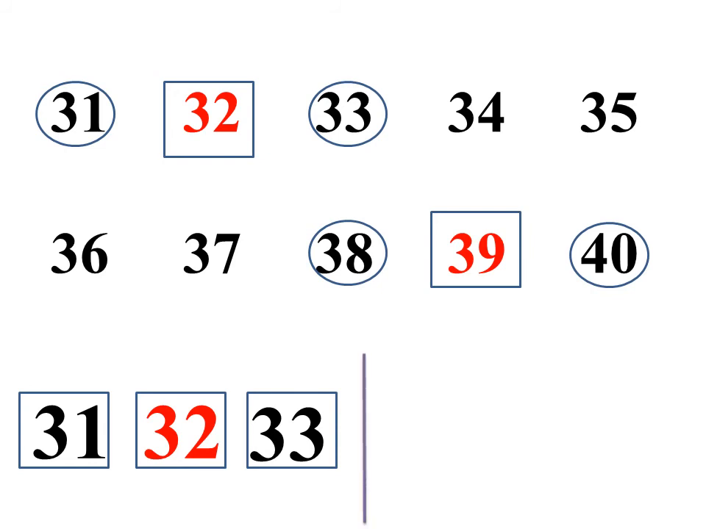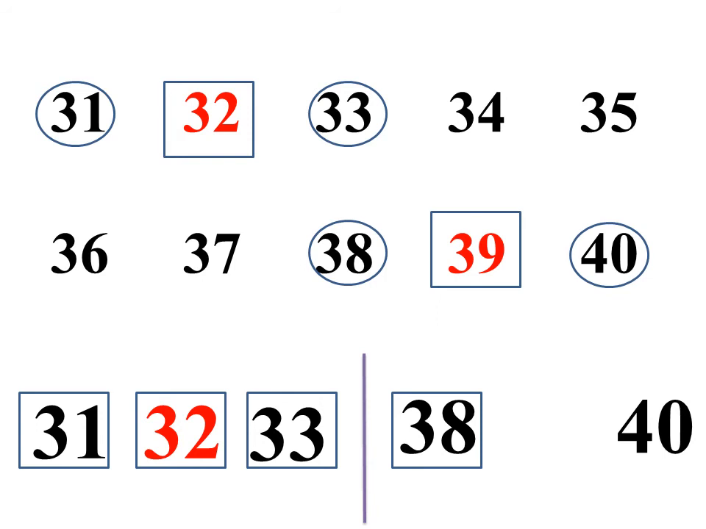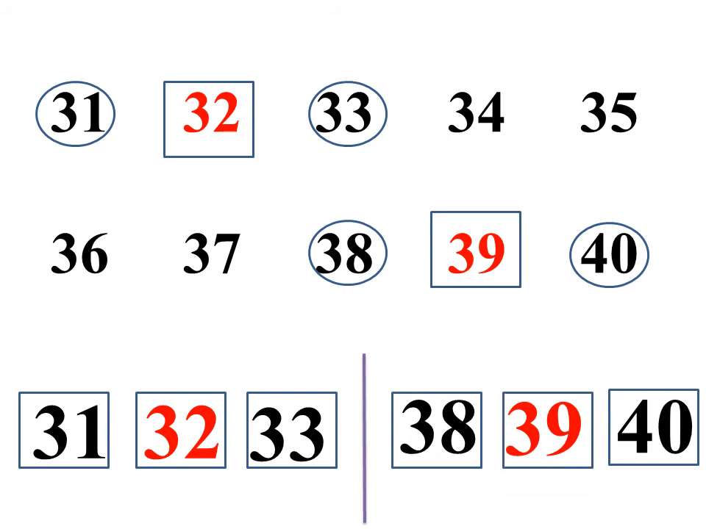Now again look here how to write it. What numbers we have? 38 and next number is 40. So what comes in between these two numbers? Yes, it is number 39. Number 39.